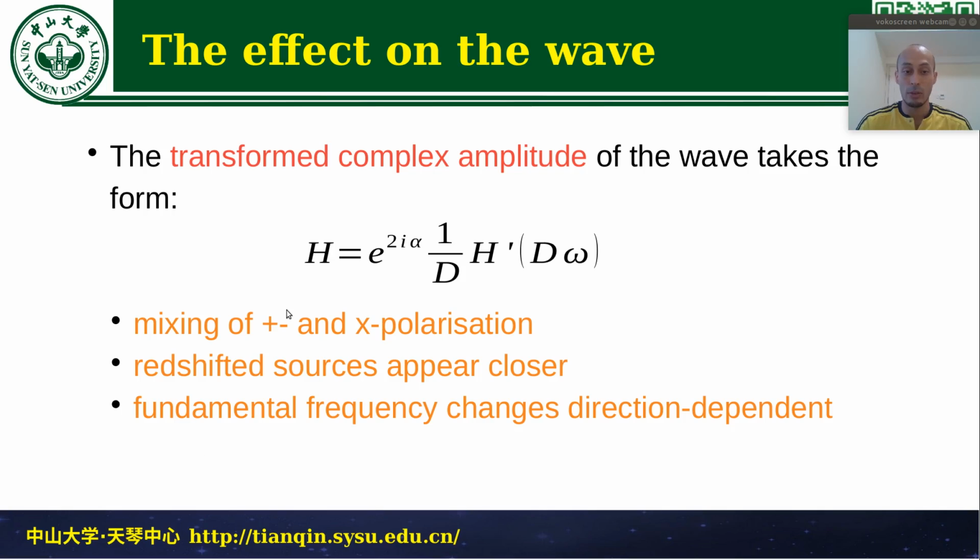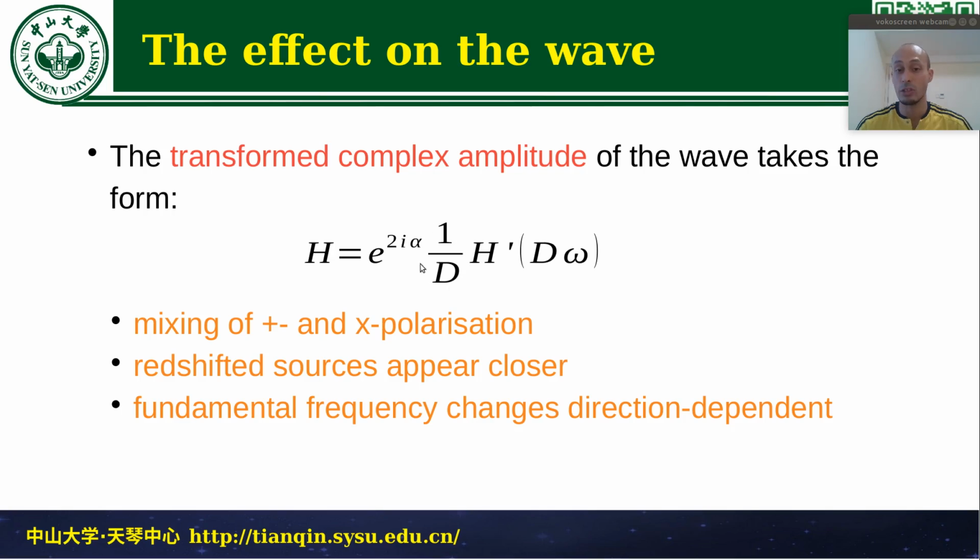For that, we can look at the complex amplitude, so the combination of the plus and cross polarization seen by a distant observer in terms of the plus and cross polarization in the source's rest frame. As I said, there is the polarization rotation. The polarization rotation basically causes a mixing of the plus and cross polarization. So the plus polarization, for example, in the observer frame is a combination of the plus and cross polarization in the source frame.